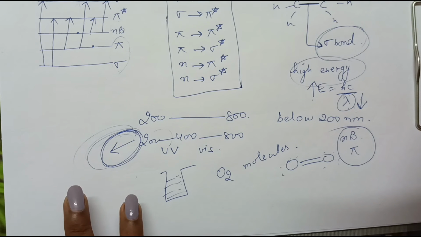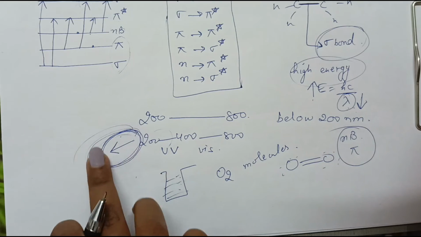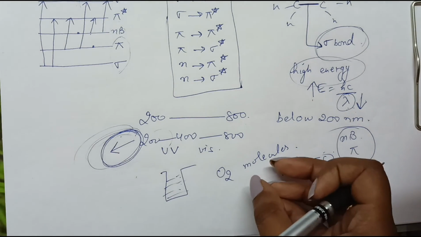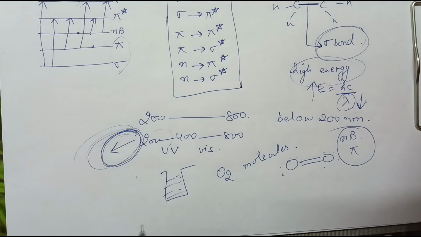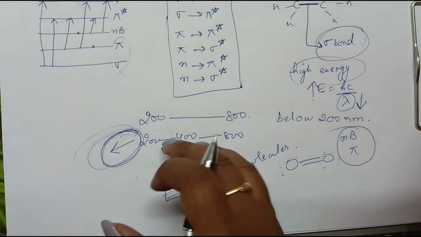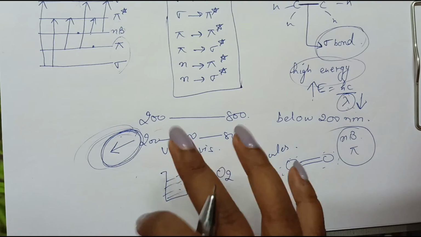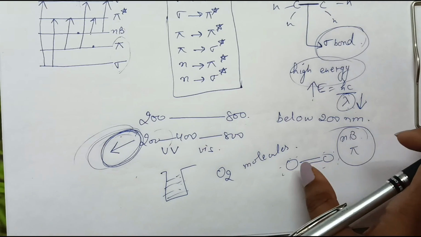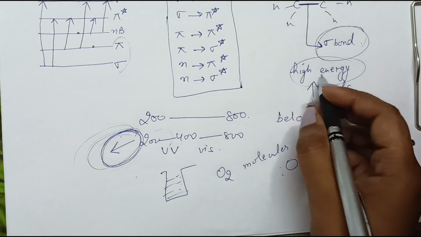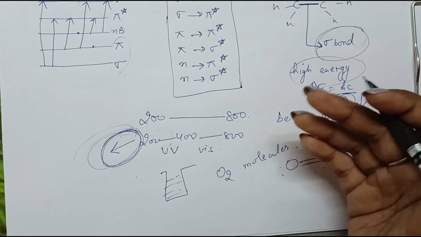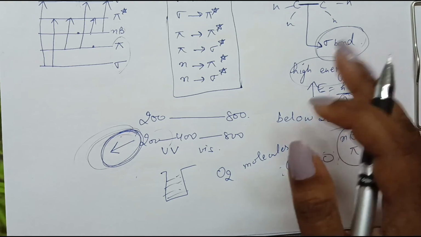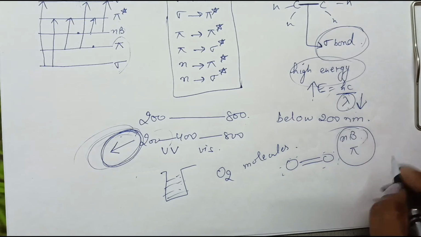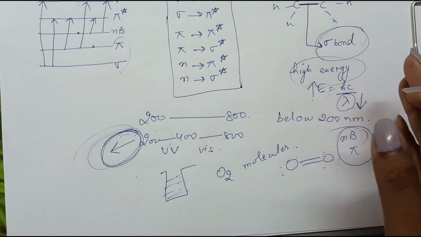So below 200 nanometer, we have very high energy. At this much high energy, the oxygen molecules present in the air surrounding that solution, which have the non-bonding as well as the pi electrons, show various transitions from non-bonding to anti-bonding, and from pi to pi star.